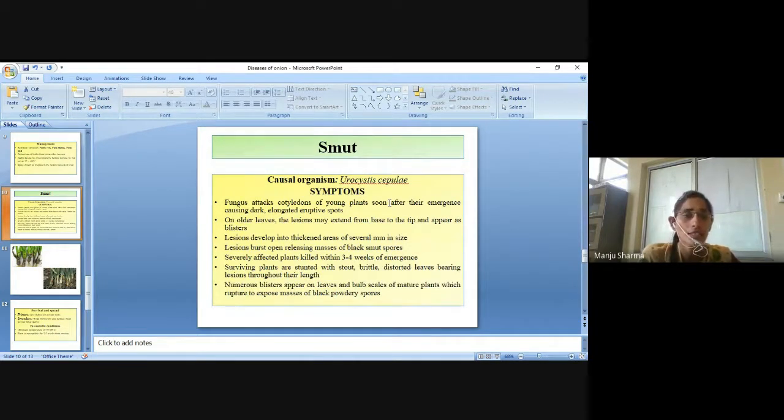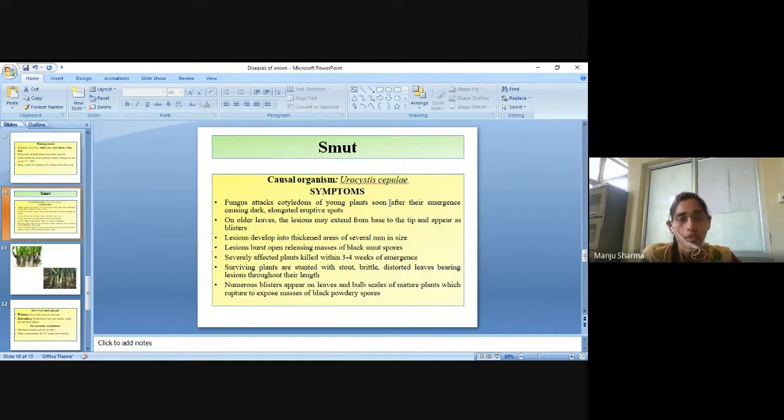Next disease is the smut disease of onion. Causal organism is Urocystis cepulae. The symptoms: the fungus attacks cotyledons of young plants soon after their emergence, causing dark, elongated, eruptive spots.